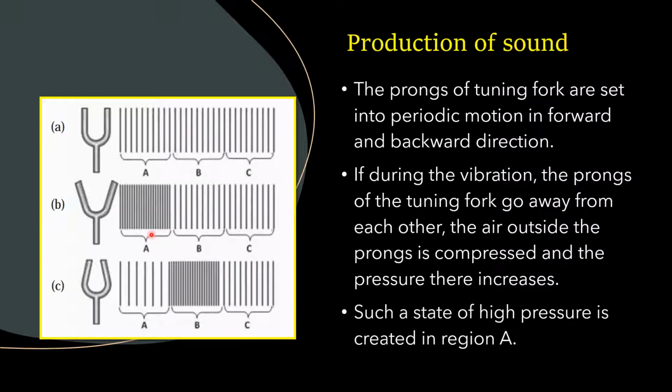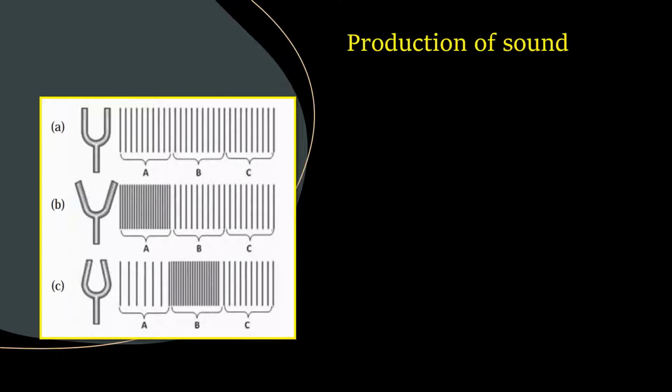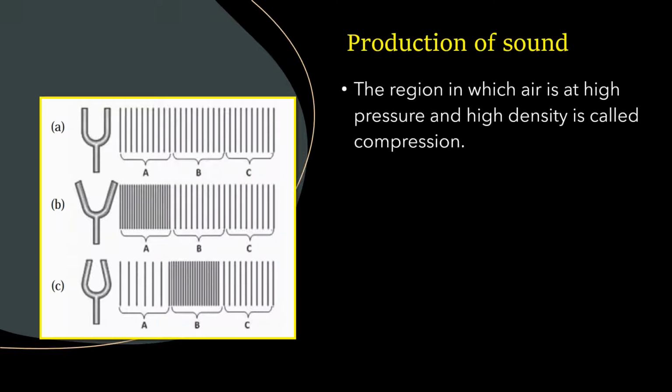Then, there is high pressure created in this region marked A. It pushes the air near it. So this region, in which the air is at high pressure and high density, is called compression.